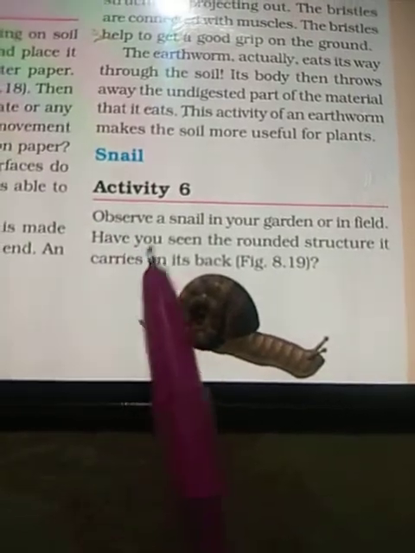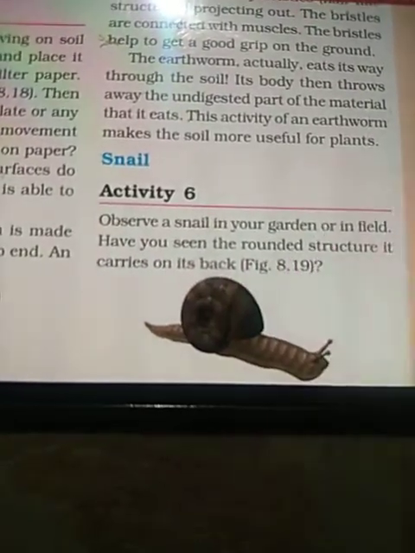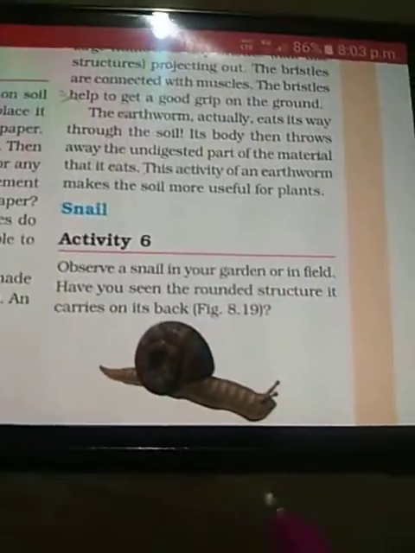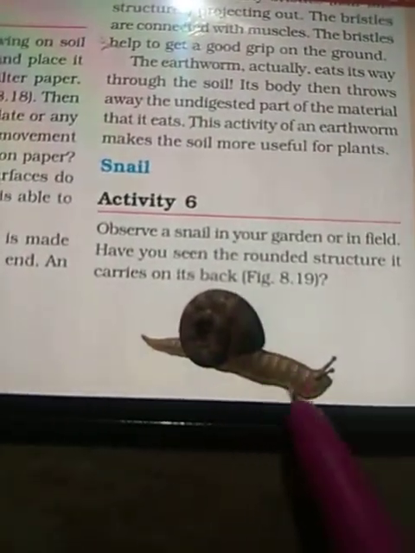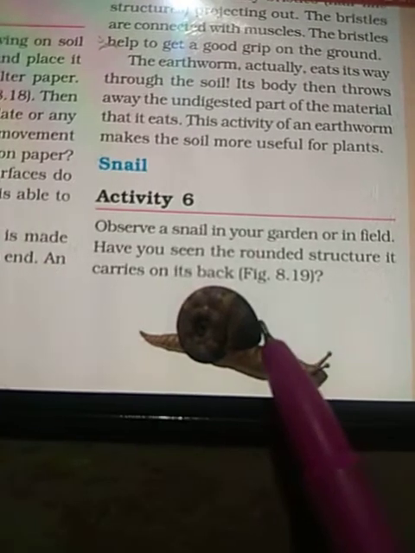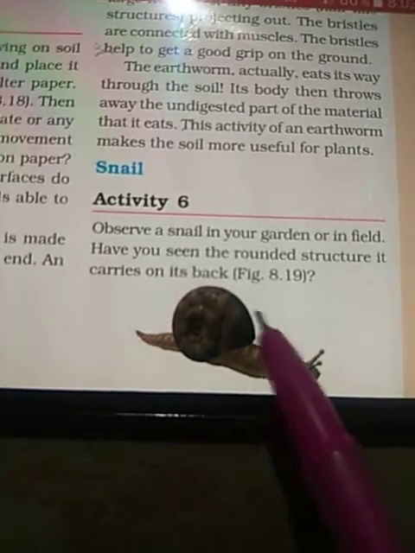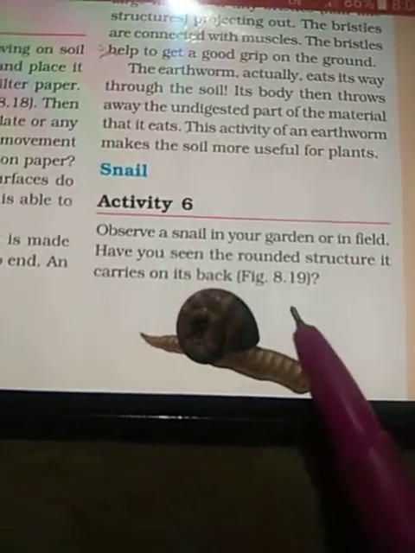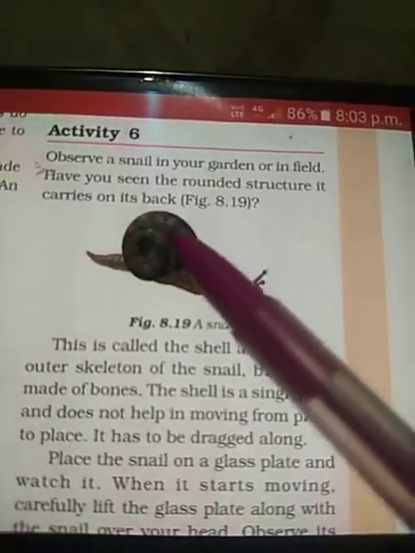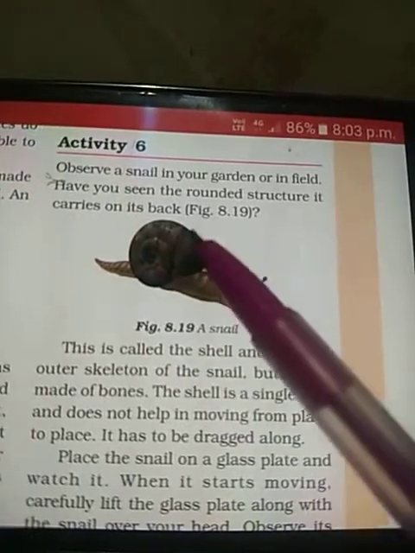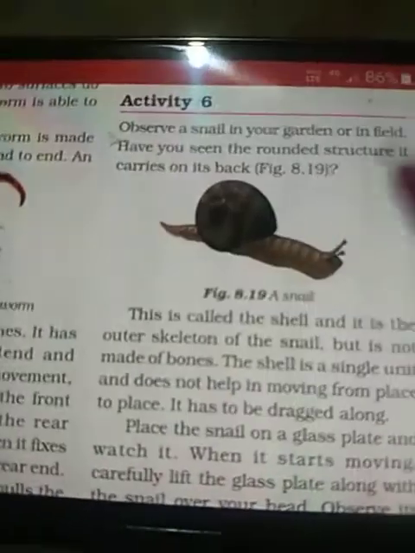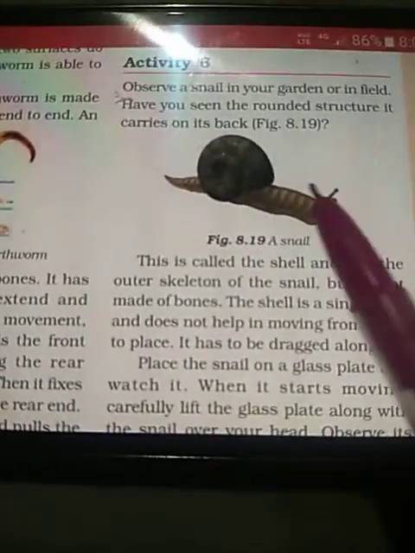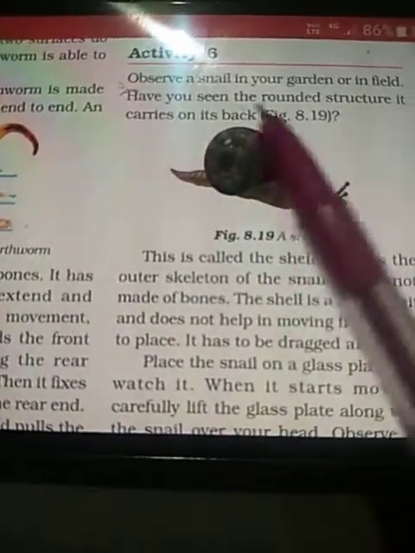Here is an activity. Observe a snail in your garden or in a field. Have you seen the rounded structure it carries on its back? As you can see in this figure, this is figure 8.19. Look at the figure in your book. This rounded structure is called a shell, and it is the outer skeleton of the snail. We have a skeleton present inside our body, but the snail has its skeleton present outside its body.